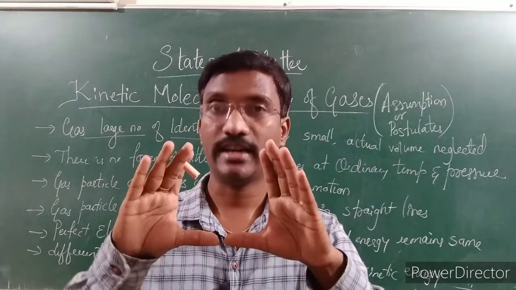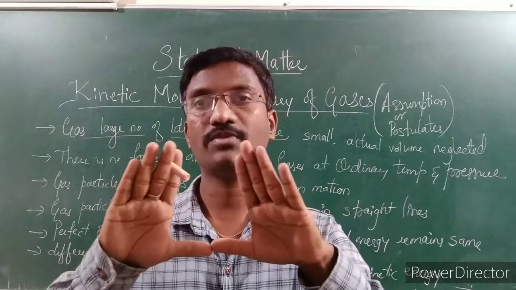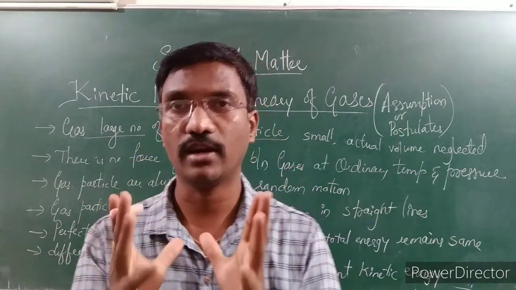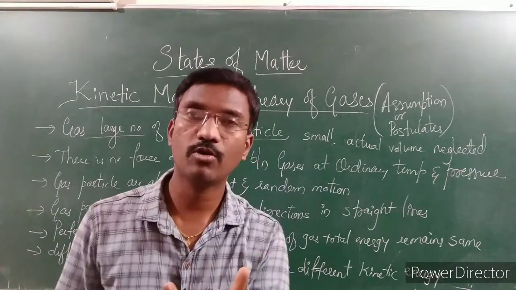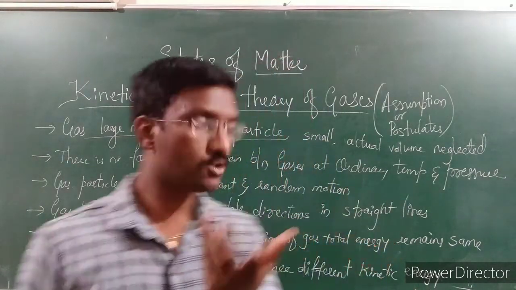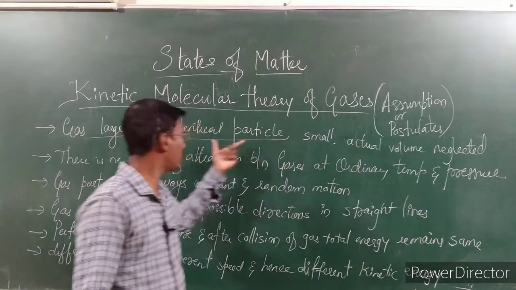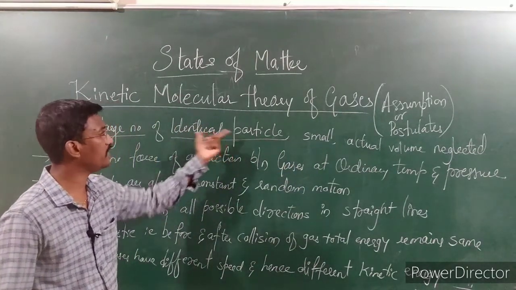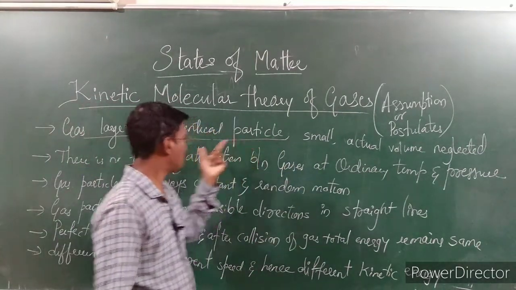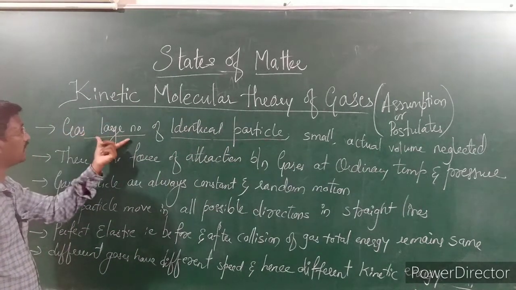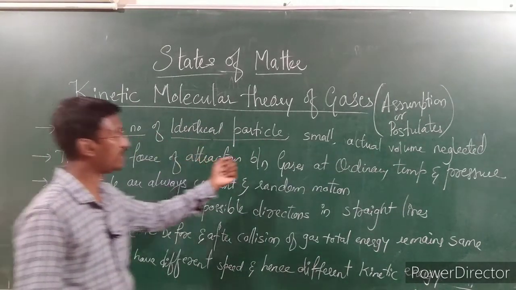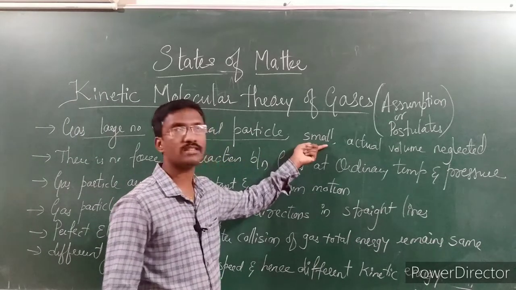So what is the real and actual volume of the gas? It is not possible to identify. Why? Because the particles are very small. We can't even see them with our normal eyes. To that extent they are small, and the number of particles is very large, and they are similar, identical. So all the gases consist of a large number of identical particles, and they are very small in size.